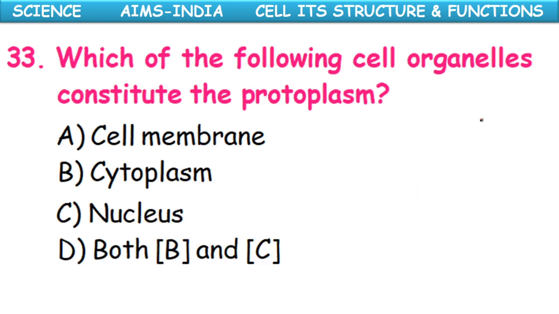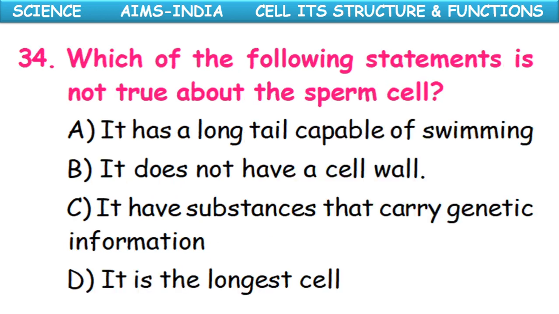Next, which of the following cell components constitute the protoplasm? Cell membrane, cytoplasm, nucleus. Both cytoplasm and nucleus. We already came across this question. So option D, protoplasm is equal to cytoplasm plus nucleus. Which of the following statements is not true about the sperm cell?